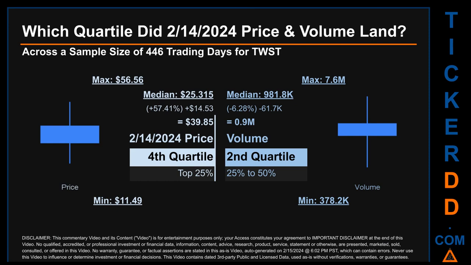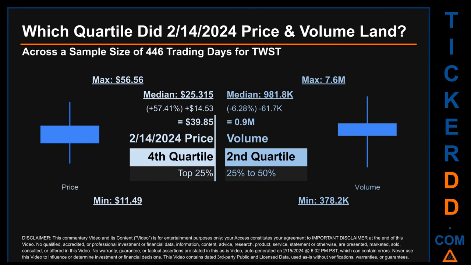Which quartile did February 14, 2024 price and volume land? Across a sample size of 446 trading days, the maximum end-of-day price for TWST was $56.56 while the minimum was $11.49.